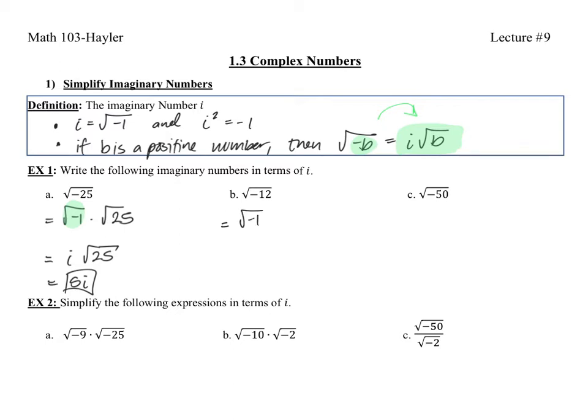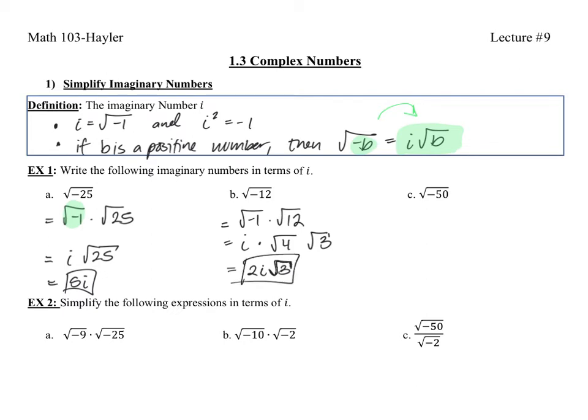Alright, so this would be square root of -1 times the square root of 12. Square root of -1 is i, and let's see, can we simplify the square root of 12? Well, there is that perfect 4 in there, and then the leftover 3. 4 times 3 gives us that 12. So we can simplify this to 2i root 3. Alright, so normally, when you have a square root, the square root will always be last when you write it. That's just how it's normally done. i would end up being in between, and the 2 would be at the end. Though there are some cases where you would write it the other way. But if you did that, make sure to really indicate where your radical ends.